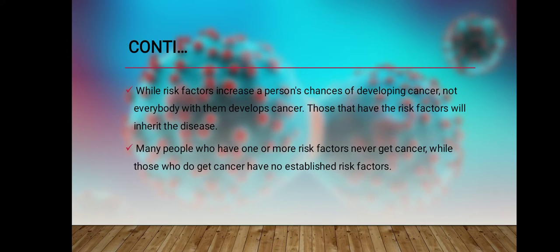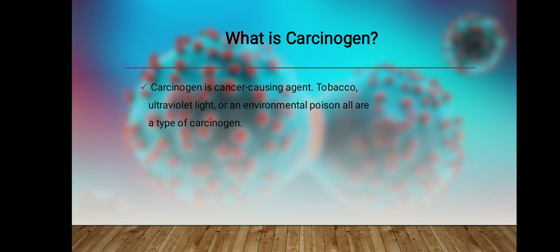Now, what is a carcinogen? A carcinogen is basically a cancer-causing agent. Tobacco, ultraviolet light and environmental poisons are all types of carcinogens which cause cancer in the human body.